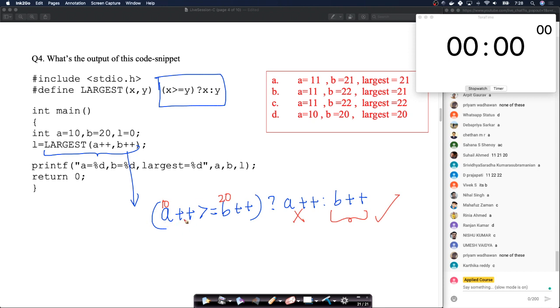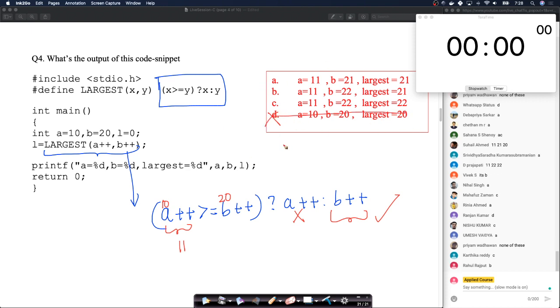But also there is the increment that's happening. Look at this, A is getting post incremented here. So what happens to A? A will become 11. So obviously option D cannot be the option. First and foremost, let's eliminate options as we go, right?